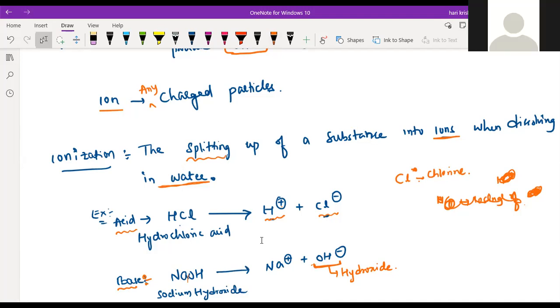Yeah, Mahavir. Sir, in HCl, we know that when we dissolve hydrochloric acid in water, H plus and Cl minus will come, right? If we take another acid, how can we know which is positively charged and which is negatively charged?